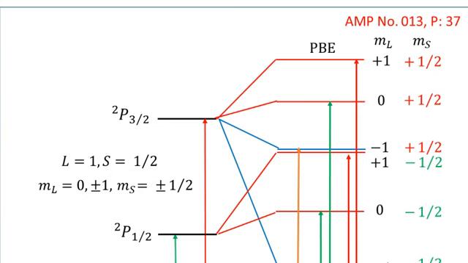Now you see that here I am going to discuss the splitting of the Paschen-Back effect. I have shown over here PBE, which stands for the Paschen-Back effect, ML, which is the orbital magnetic quantum number, and MS is the spin magnetic quantum number.